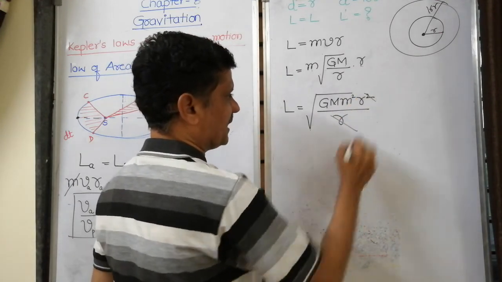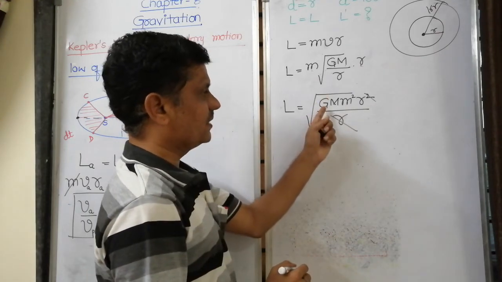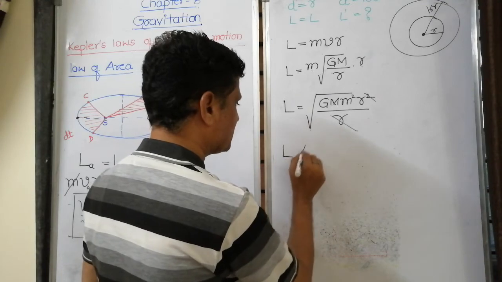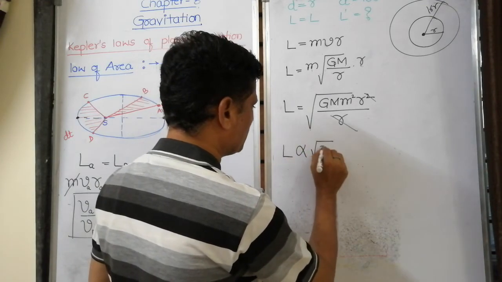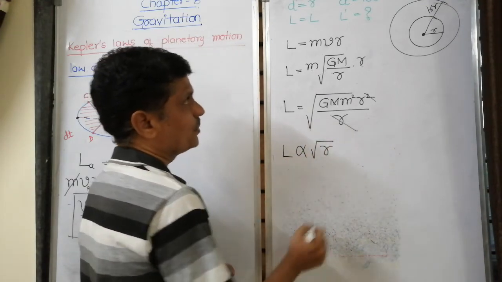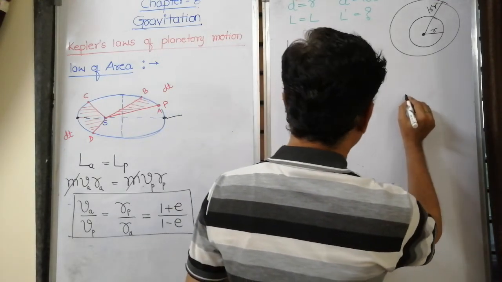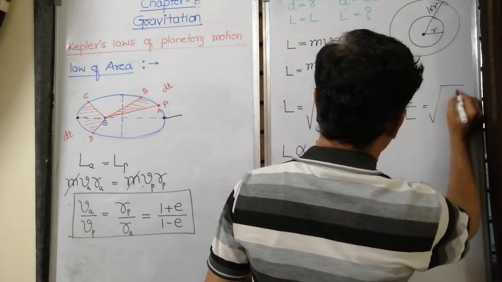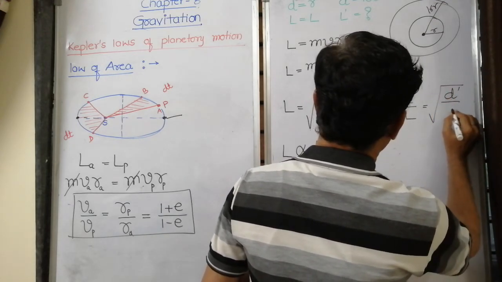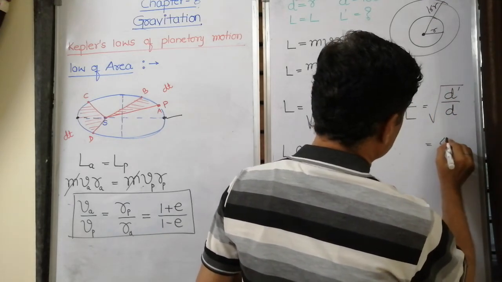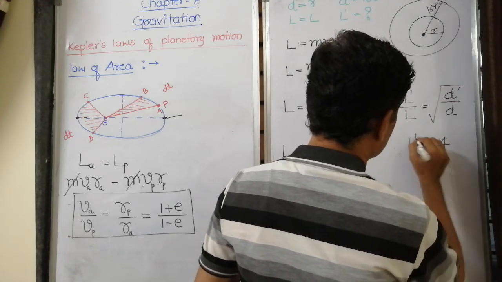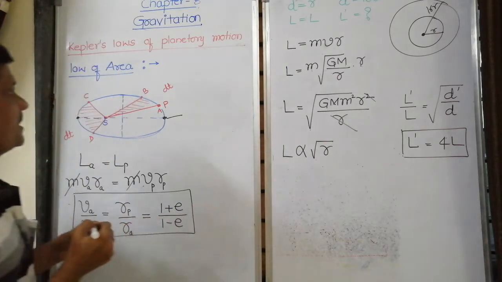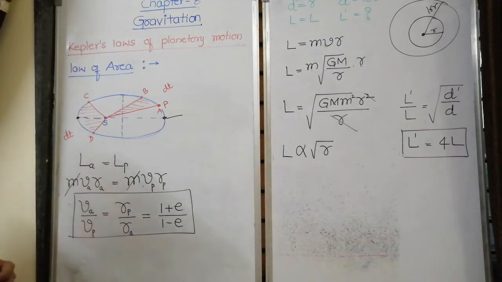One r cancels. And here capital G, capital M, small m are constant. Hence I can say L is directly proportional to the under root of r. So L dash by L is equal to under root of d dash by d. The ratio is 4. L dash is equal to 4L. This is called the law of area.